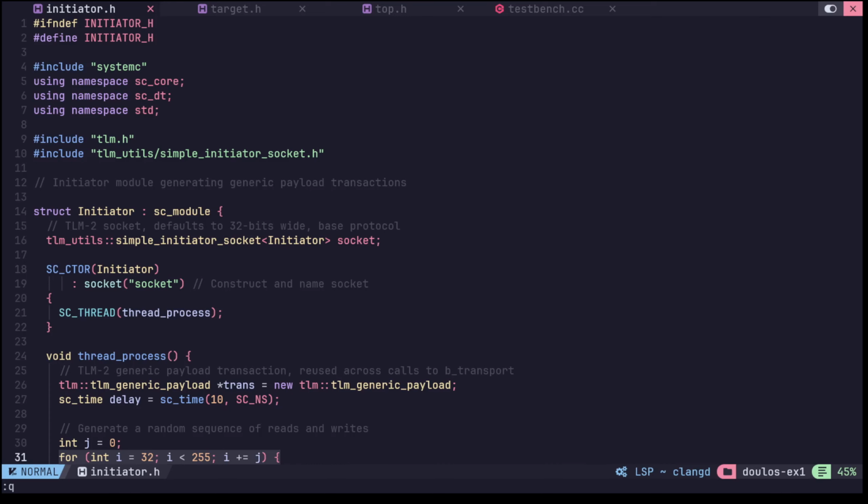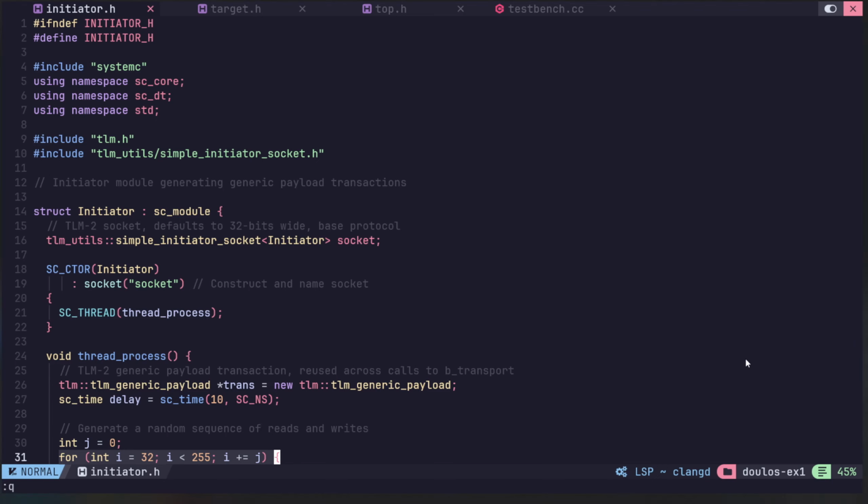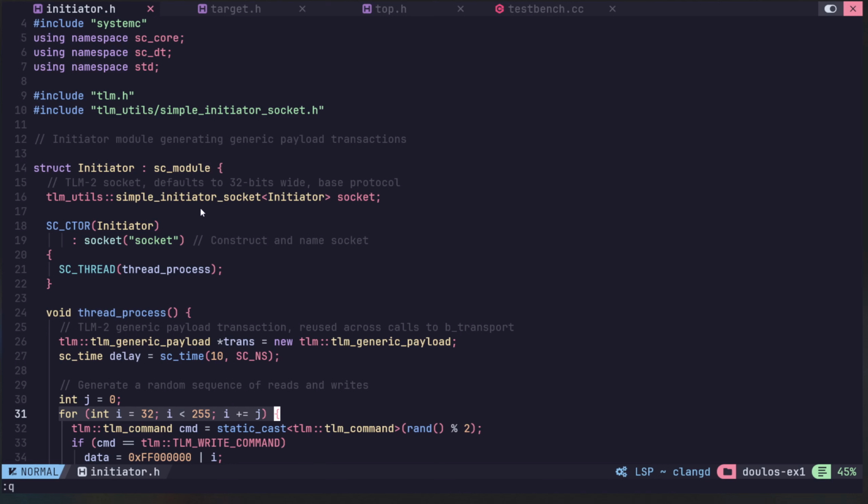Hi, today I'm going to explain how a basic transaction works in TLM based on this example. In the beginning, we have the initiator.h header file. This header file includes the struct initiator, which inherits from the SC module class. This module has a socket which will help it communicate with other modules. Then we have a constructor which has a thread, SC thread.